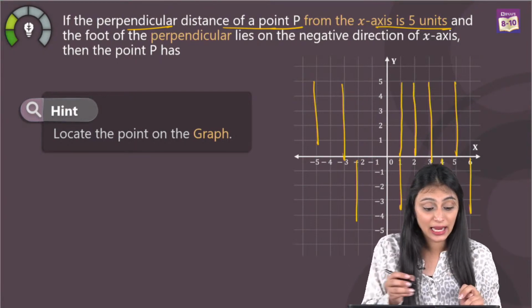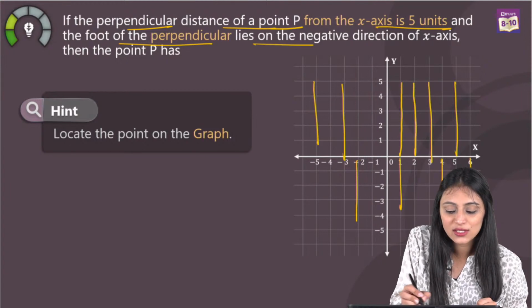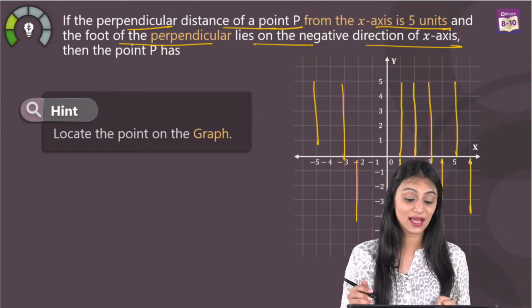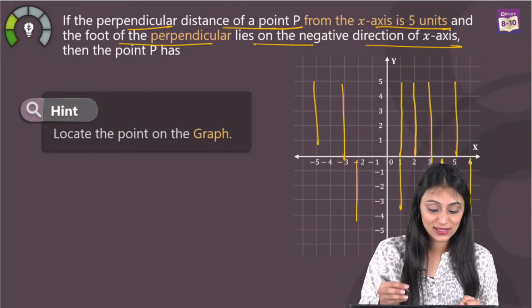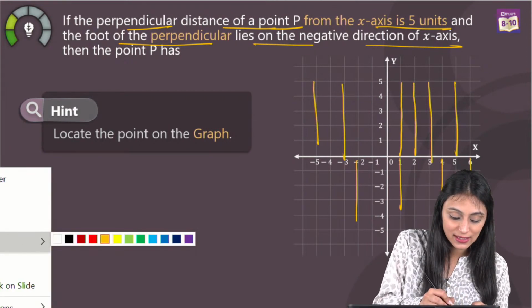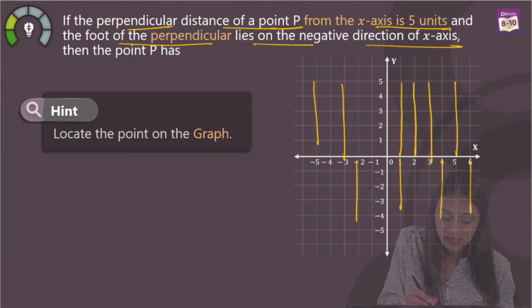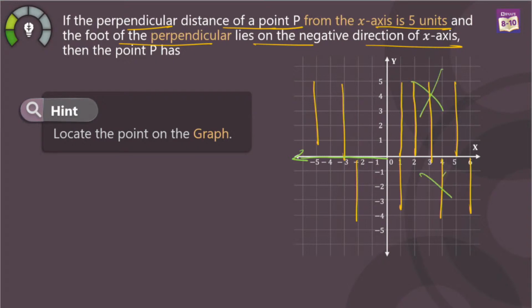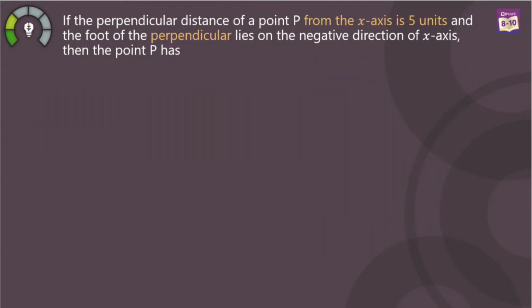But if you read the next line, the foot of the perpendicular lies on the negative direction of the x-axis. What is the negative direction of the x-axis? It is this one. So that means we are not talking about the first and fourth quadrants. We are talking about the second and third quadrants. Point P is lying in the second or third quadrant, and it is on the negative of the x-axis, that we know.